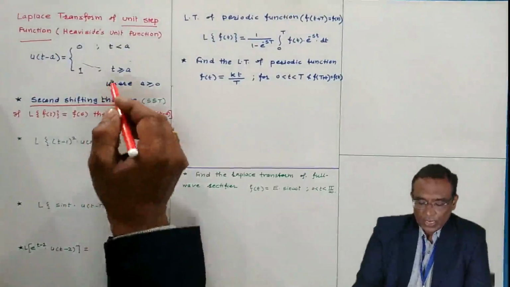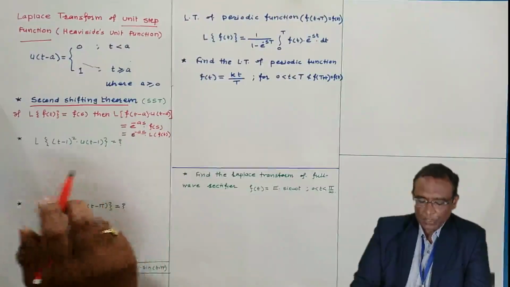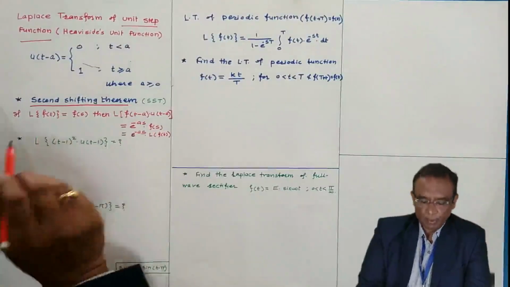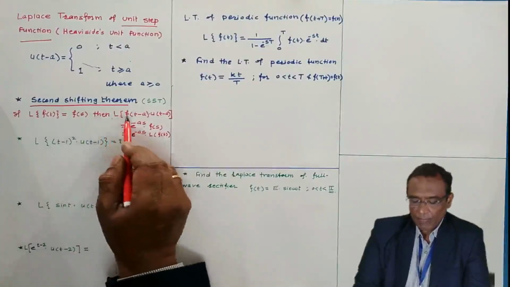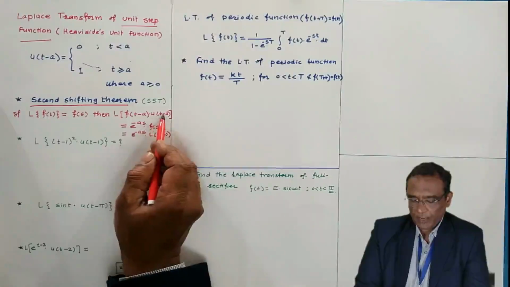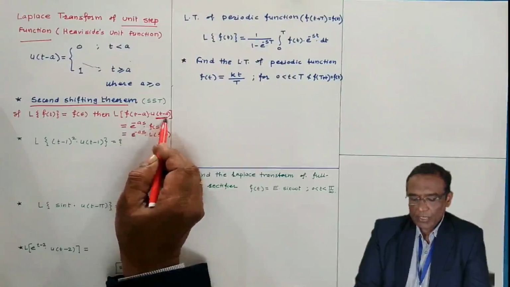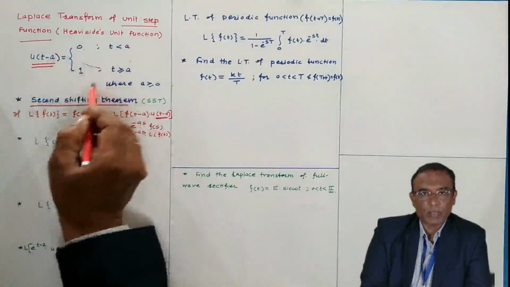Now, the first shifting theorem we have seen, and now the second shifting theorem. It's very simple. Laplace of f(t) is F(s). Then the Laplace of f(t minus a) multiplied by u(t minus a), where u(t minus a) is the unit step function defined in this way. Remember.